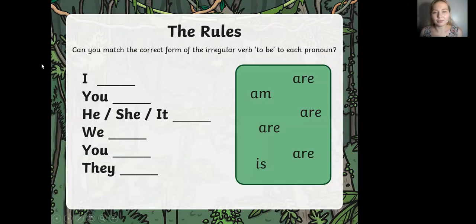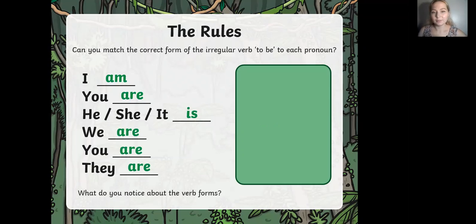Okay, right now I also want you to pay more attention to the conjugations of the verb be. So let's check this out. Here we have I, which is referred to with am. So I am, you are, he, she, it is, we are, you are, they are. If we put it in the right places, it's going to be like that: I am, you are, he, she, it is, we are, you are, they are.